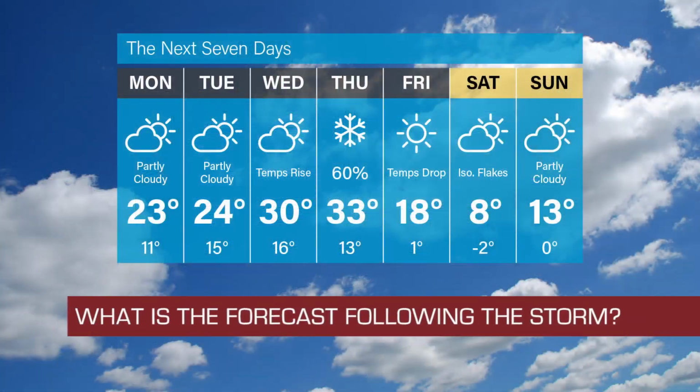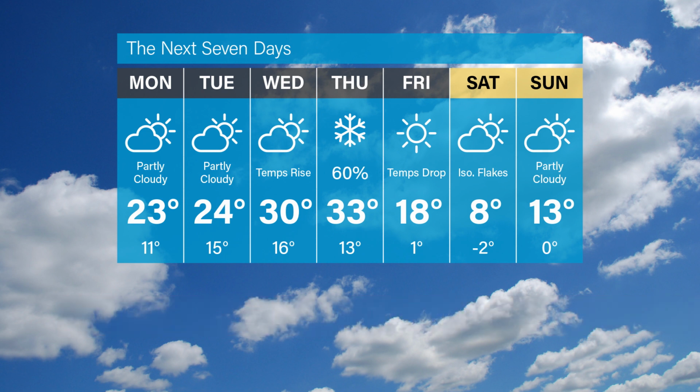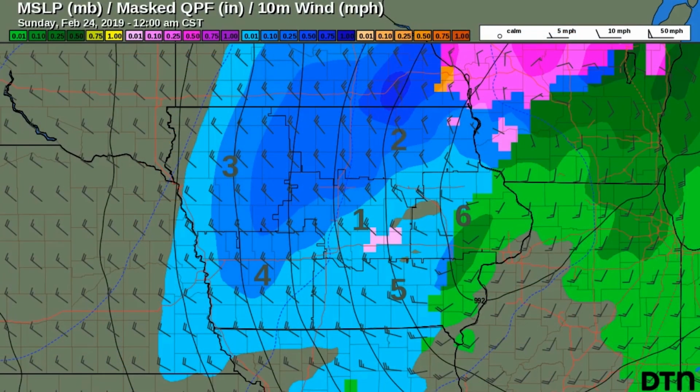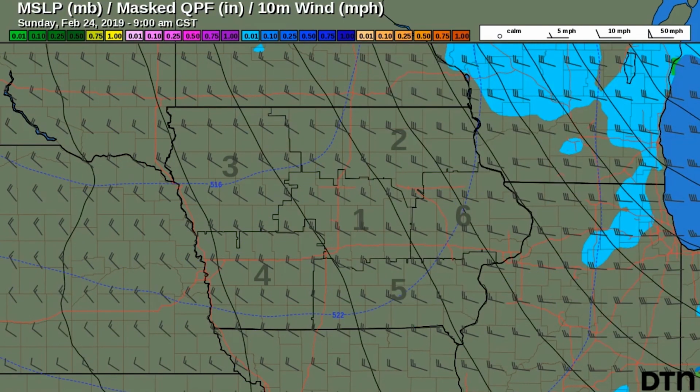The final question you will want to answer is, what is the forecast following the storm? Is the temperature going to nosedive? Are winds going to pick up considerably? What are forecasted road temperatures? Having a good idea what is going to happen after the storm can greatly affect how and when you are going to treat the roadways.